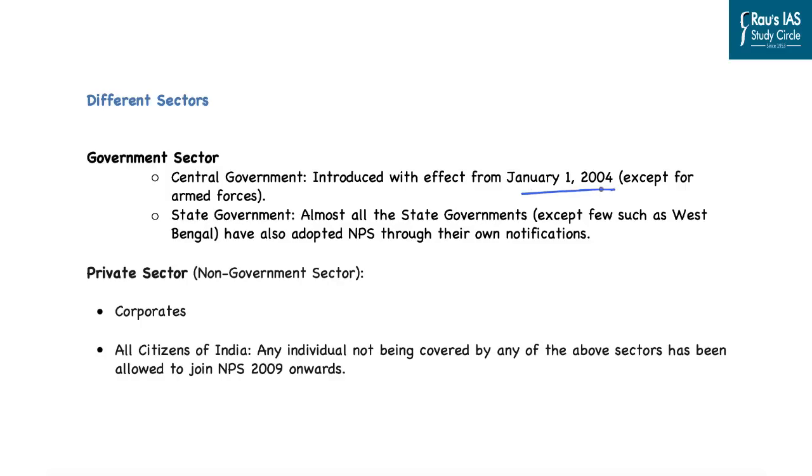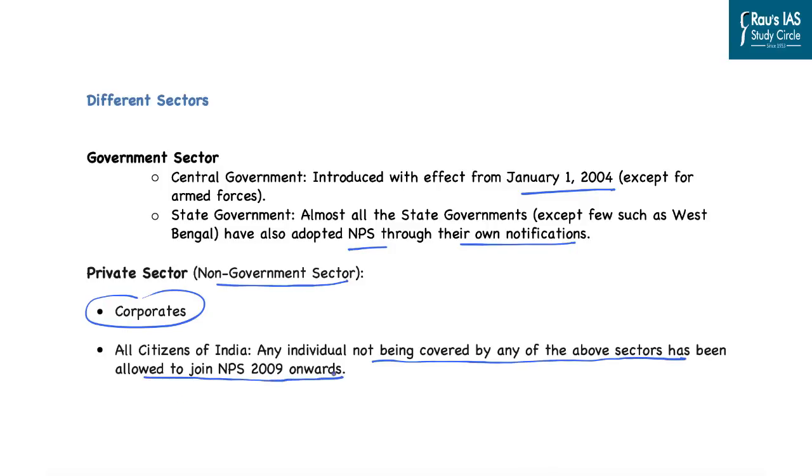In case of state government, almost all the state governments have also adopted the NPS through their own notification. As far as the private sector or the non-government sector is concerned, it includes corporates and all the citizens of India. Any individual who is not being covered by any of the above sectors has been allowed to join the NPS from 2009 onwards. So this is how people can become a member of the national pension system, both in the government sector as well as the private sector.